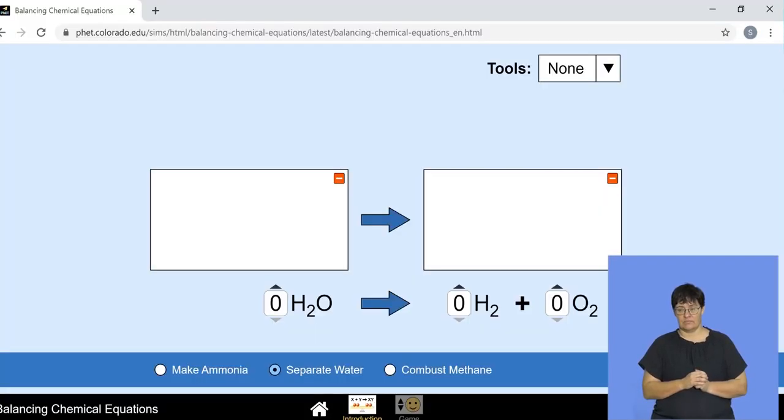Okay. So in our simulation here, we'll look at an example which involves the breaking down of a water molecule. We can put a certain number of molecules of water that we can break down. So in this case, if we've got one water molecule, obviously you can see that the breaking down does not take place. We need a certain minimum number of water molecules for them to be able to be broken down. So we are going to separate water molecules and see what happens if we do that.